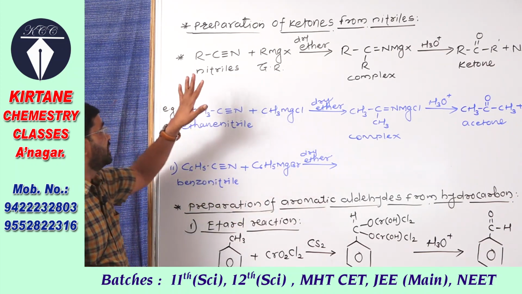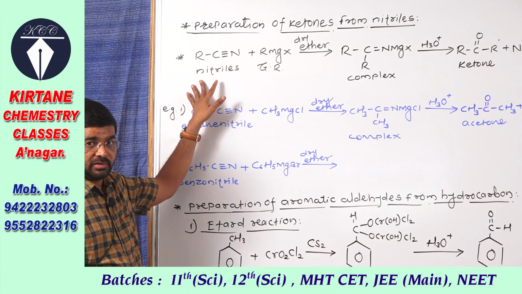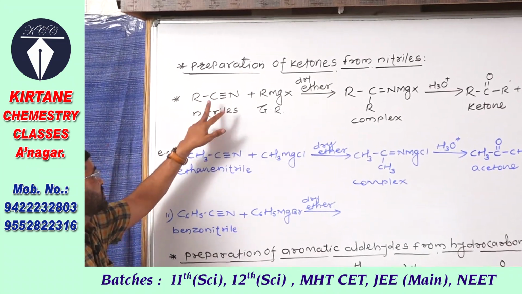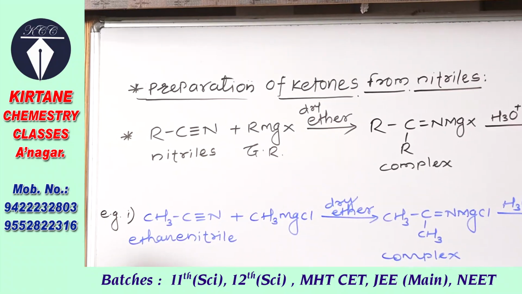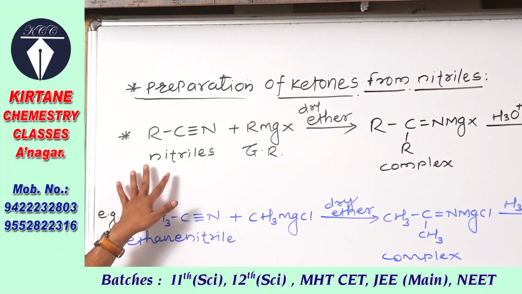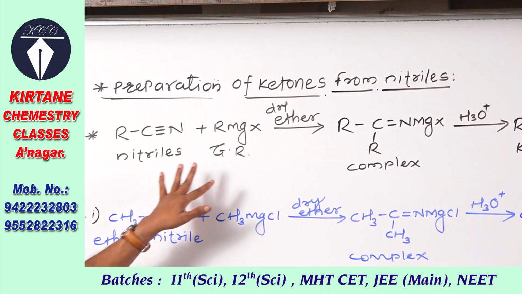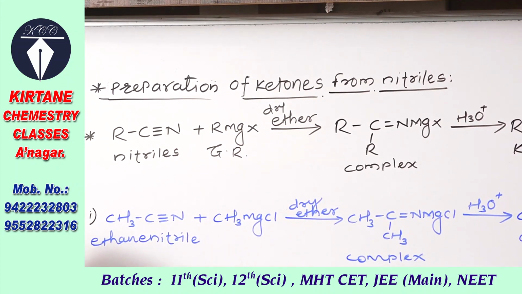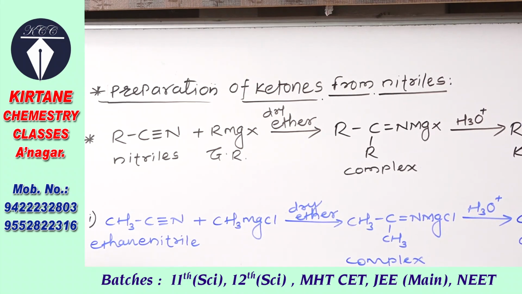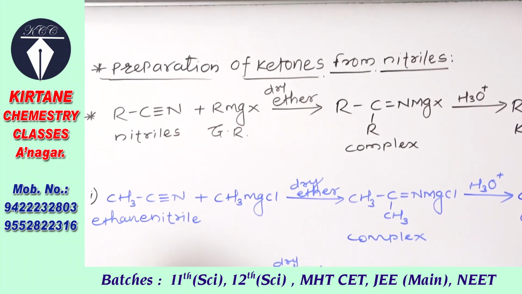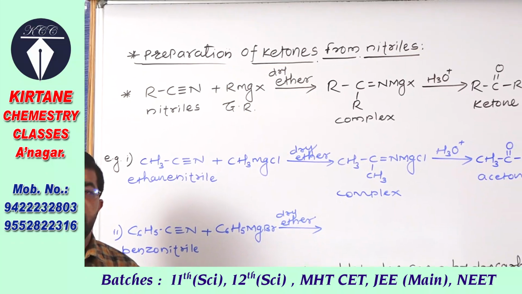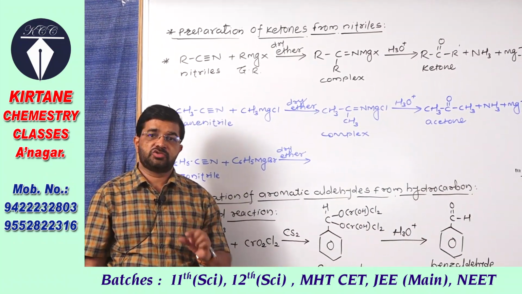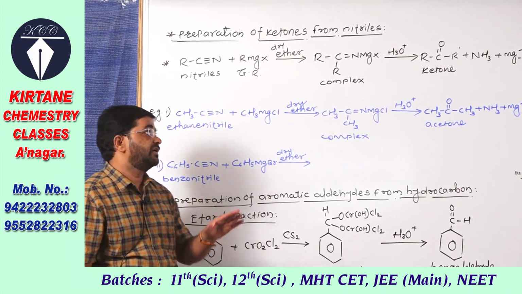We know the functional group in nitriles or cyanide is CN. So when nitriles or cyanides are treated with Grignard's reagent, we have studied before about the Grignard's reagent, and alkyl magnesium halide is called as Grignard's reagent.